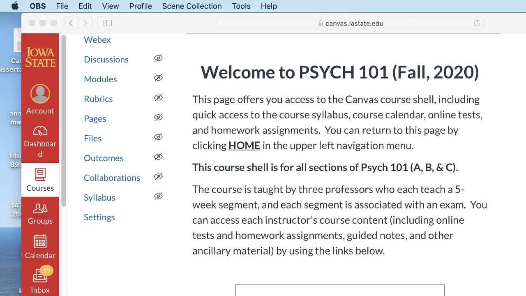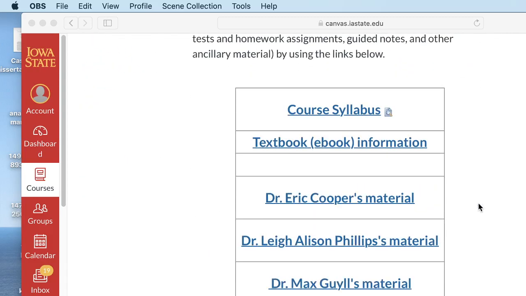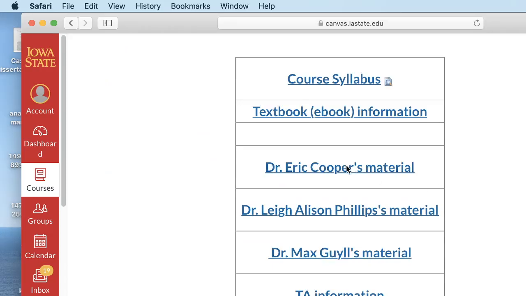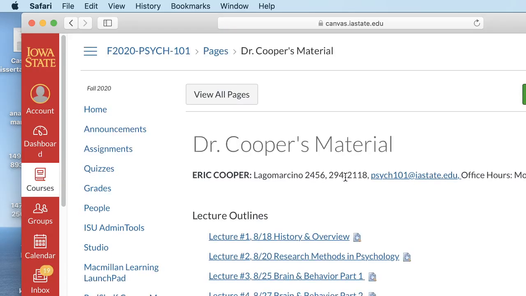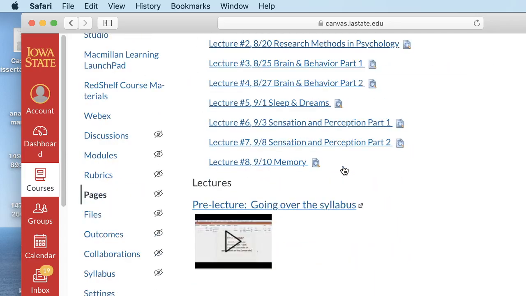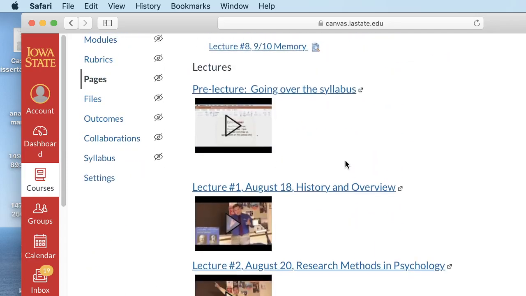Hey everybody, just wanted to show you a little thing that might help you on the test. I'm at the Canvas page here for the class. Okay, so welcome to Psych 101. And I'm going to scroll down. I'm going to go to Dr. Cooper's material. So here's my material, and we're going to scroll down to the lectures, and we'll skip the pre-lecture,